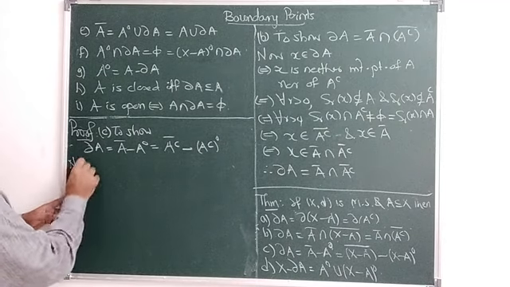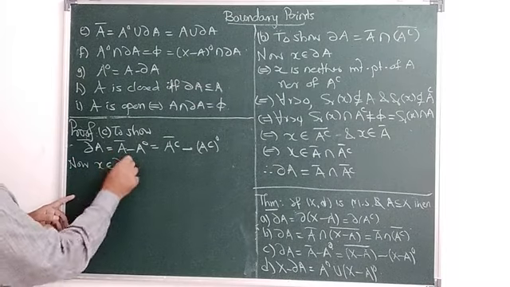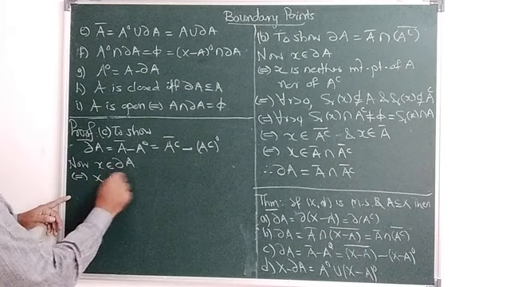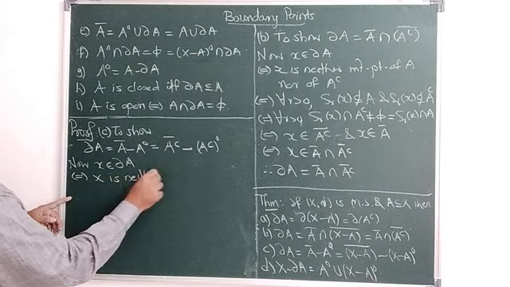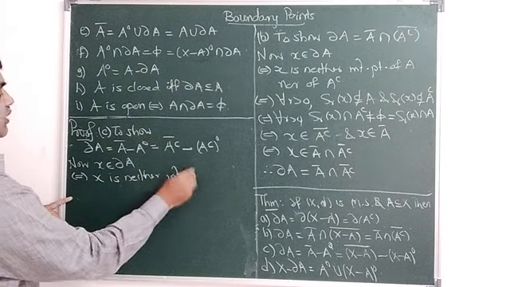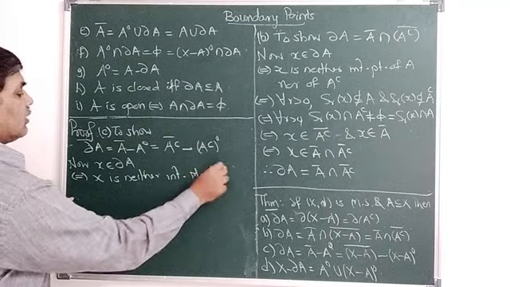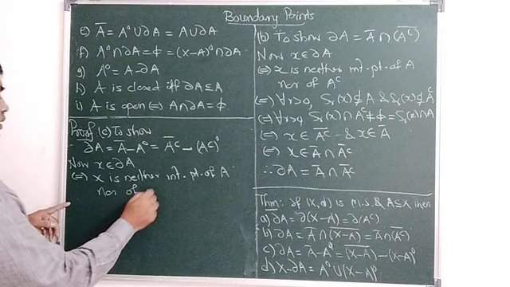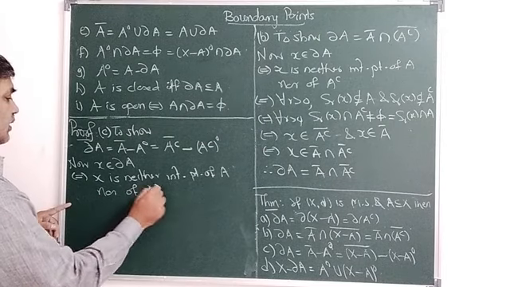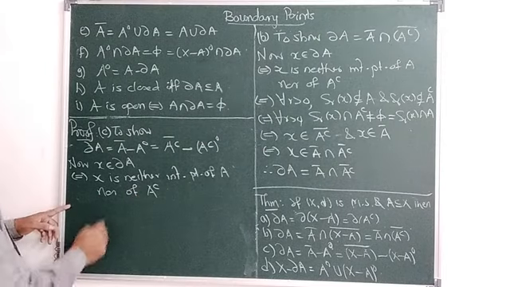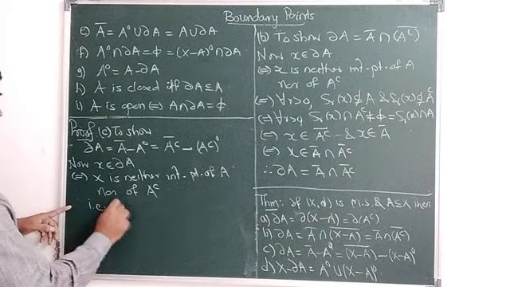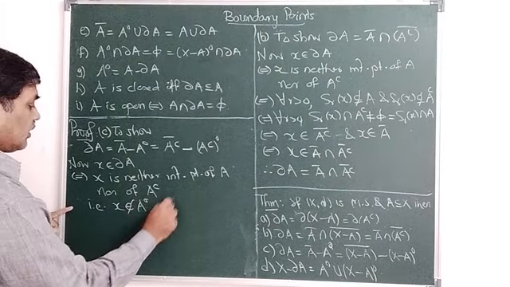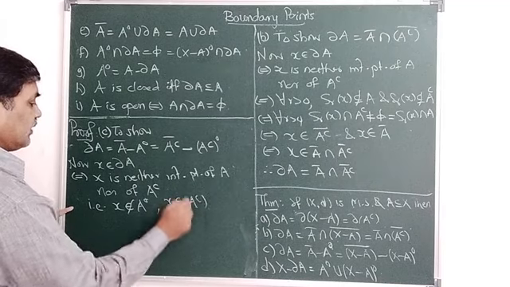Now x belongs to dabba A if and only if x is neither an interior point of A nor of A complement. That is, x doesn't belong to A interior, and x doesn't belong to A complement interior.